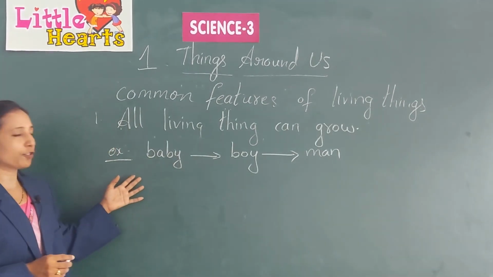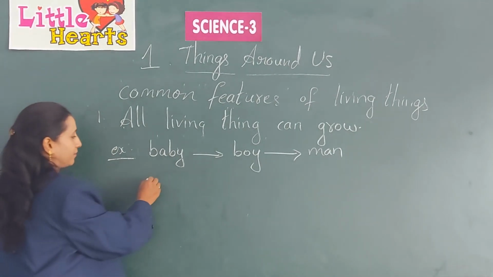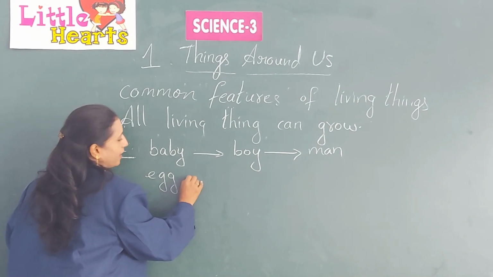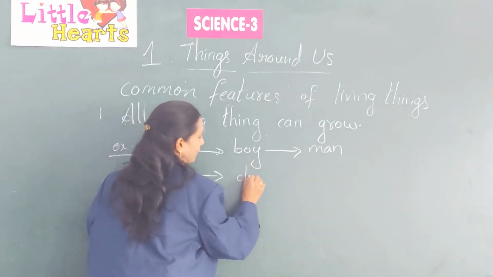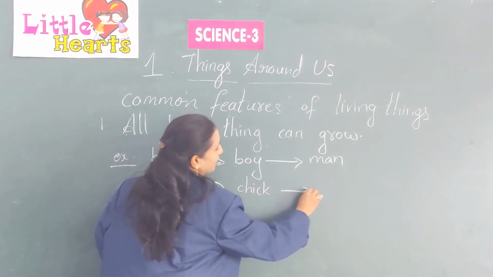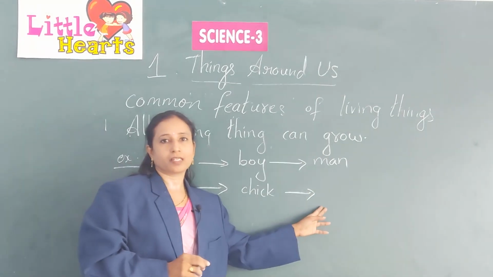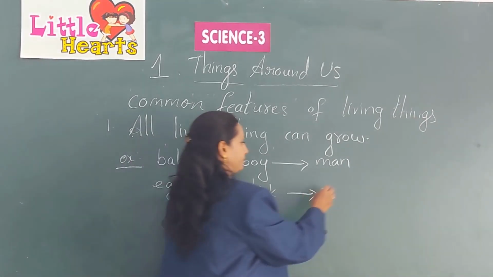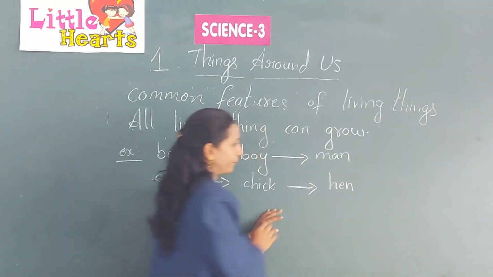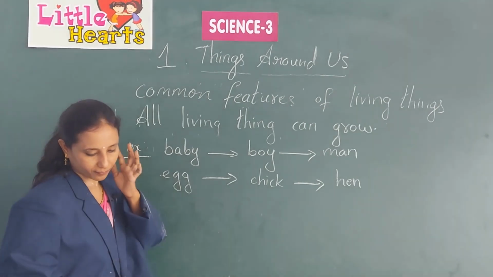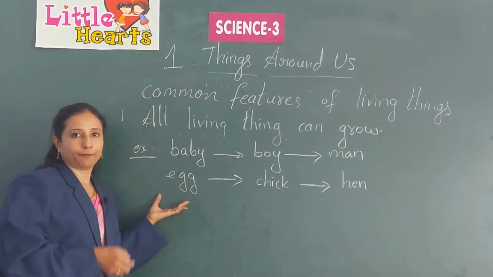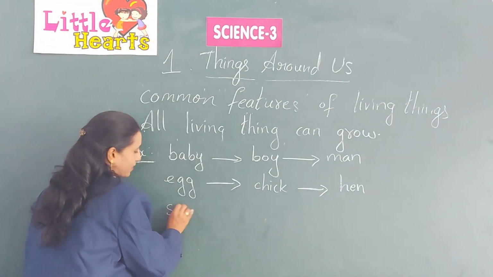An egg grows into a chick, and this chick grows into a hen. If you sow a seed, what do we get?